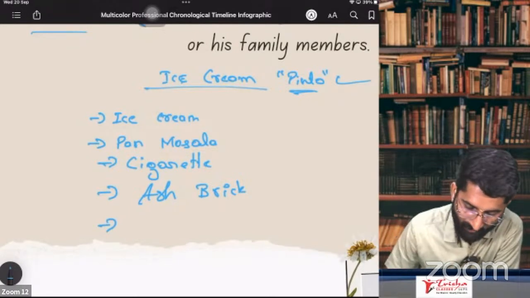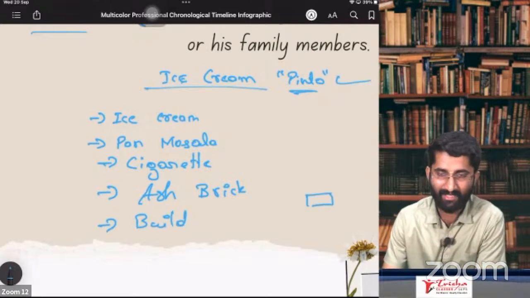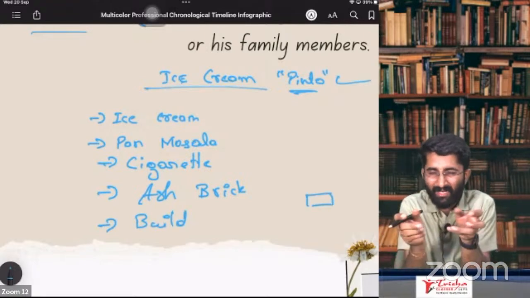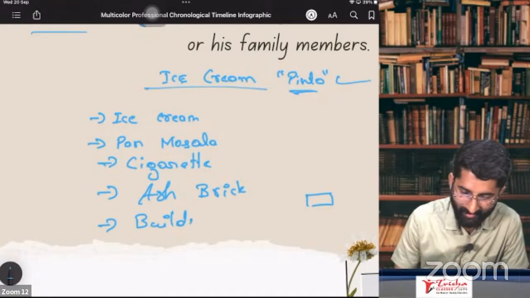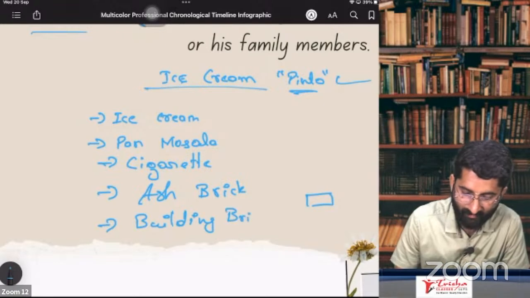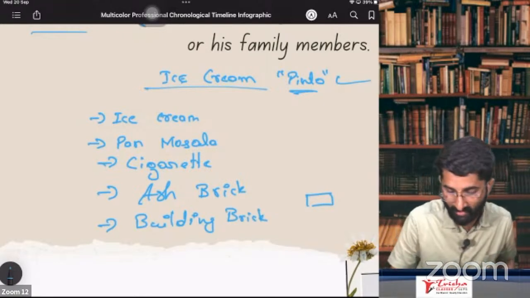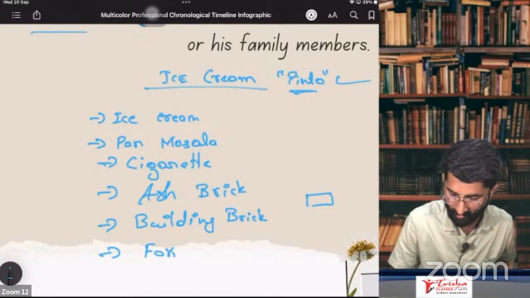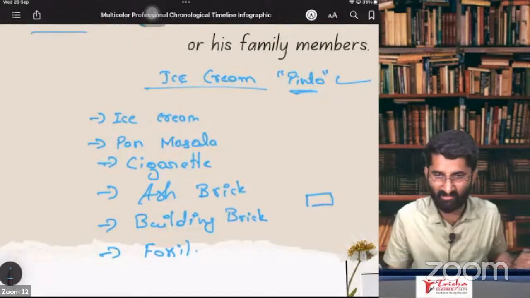Now he went for building bricks. You know what is building bricks? That red color wala, ittu sa aayega na. Building bricks, a small brick it is. In Kannada, we call it as ittige. Again, that was low quality building bricks. That also got destroyed. Now he went for fossil bricks. What is fossil bricks, sir? In Kannada, we call it as Kempu Kallu. Fossil bricks, very strong it is.